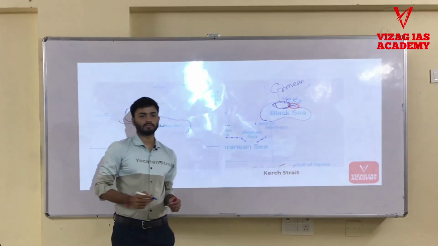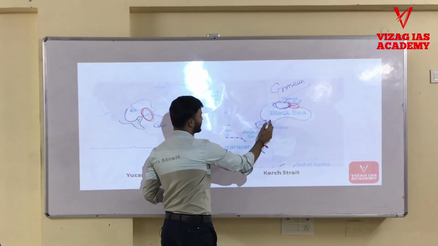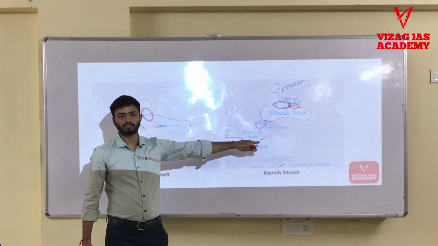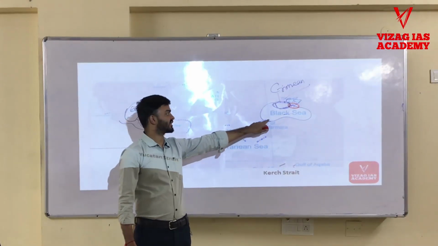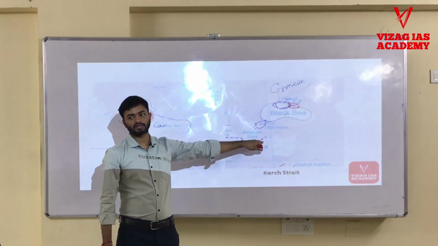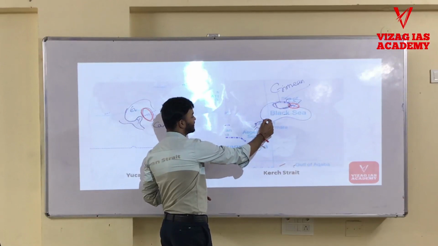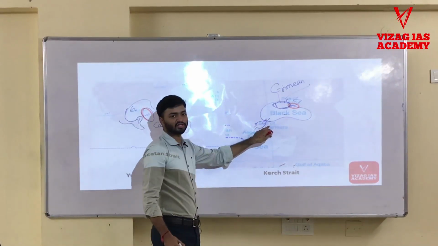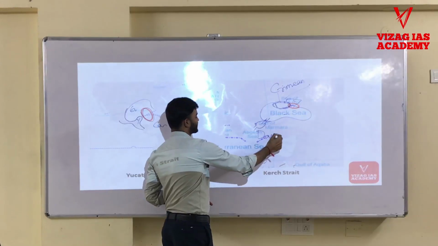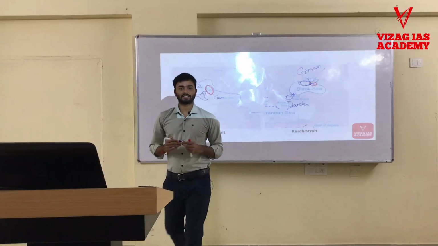Okay, Crimean Peninsula. Okay, just connecting to this Black Sea only, here we have some small sea, it is called as Sea of Marmara. Okay, and do you know the straits which are present here? Bosphorus Strait and Dardanelles. Okay, where is Bosphorus present? Black Sea and Sea of Marmara. Here we have Strait of Bosphorus, and here we have Dardanelles. Okay, it is connecting Sea of Marmara to the Aegean Sea.